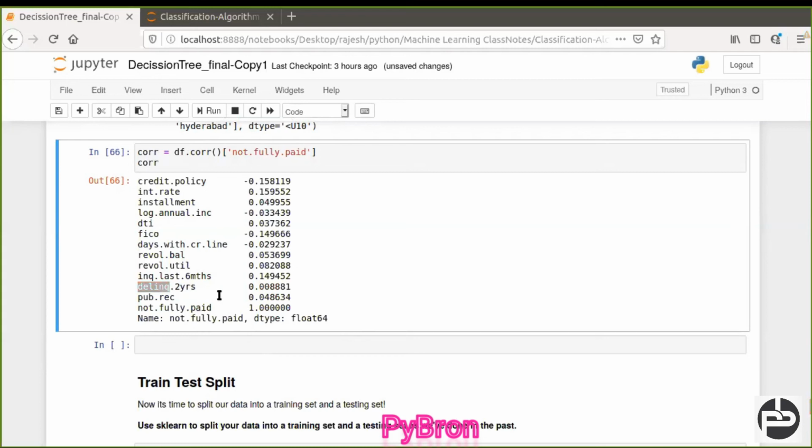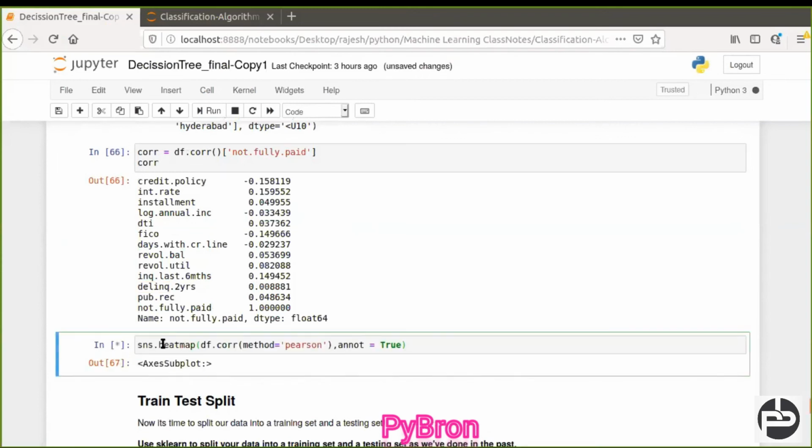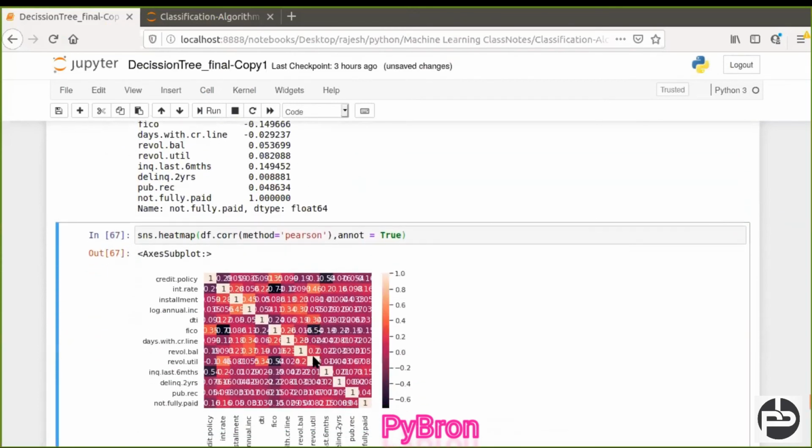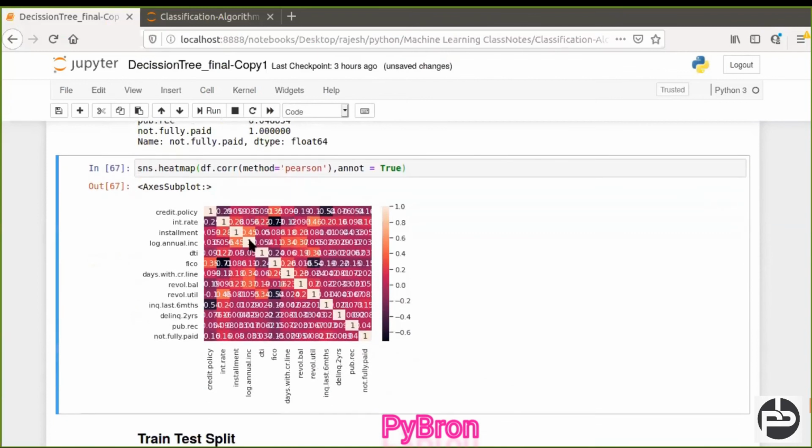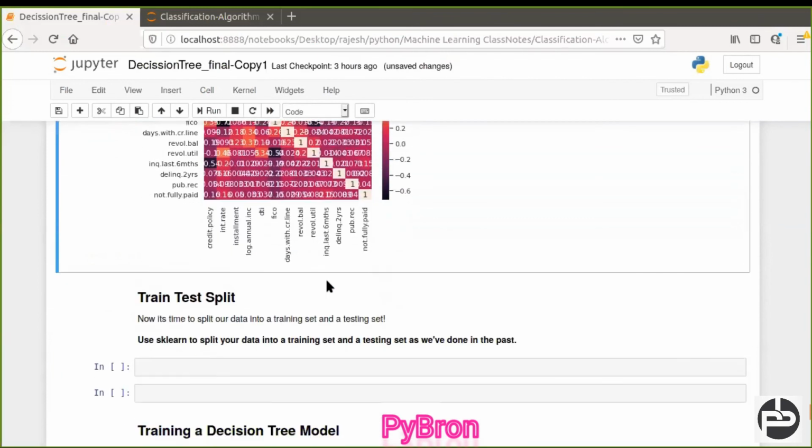So this column we can remove, because it is not going to play any important role to achieve our target. If you want to see these things in the form of a graph, that also we can do using the heat map. So yes, with the heat map you can see how it looks. I'll make a separate video for this because it's a kind of EDA.